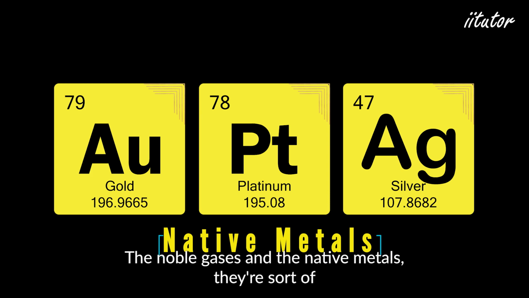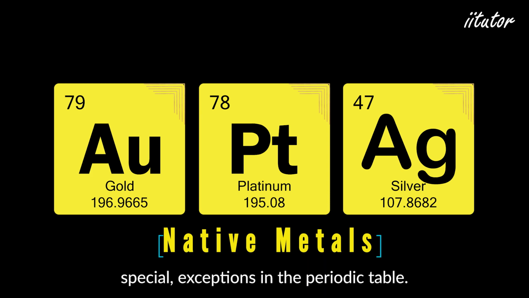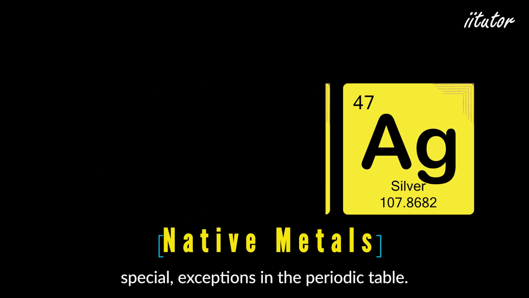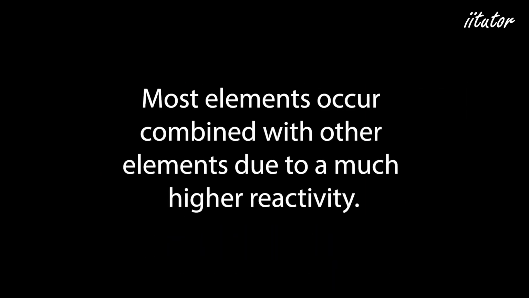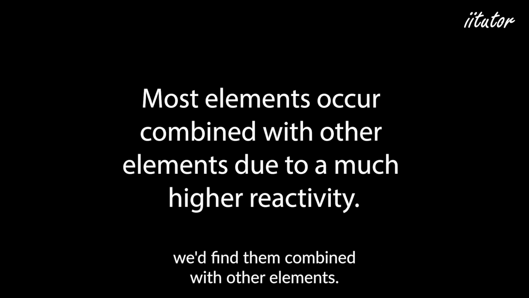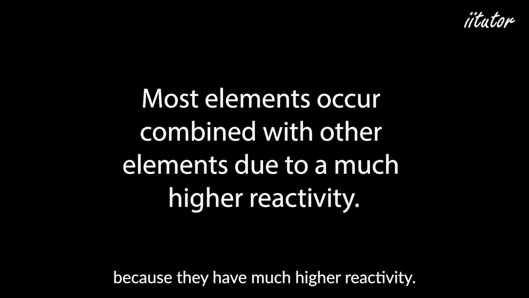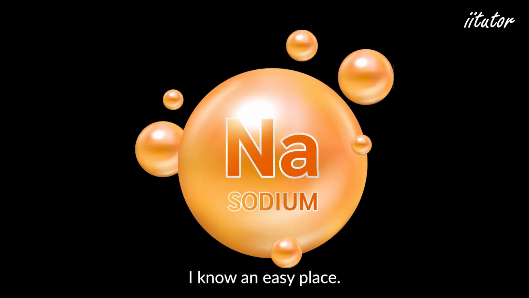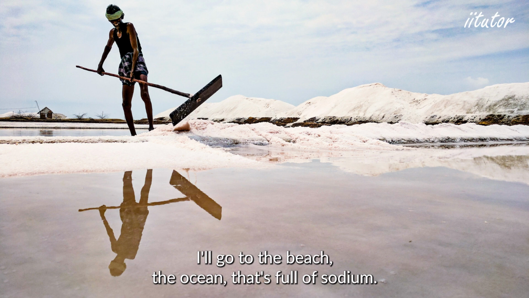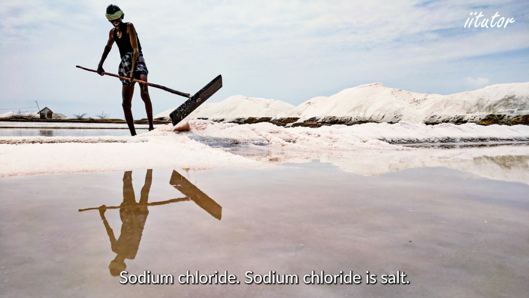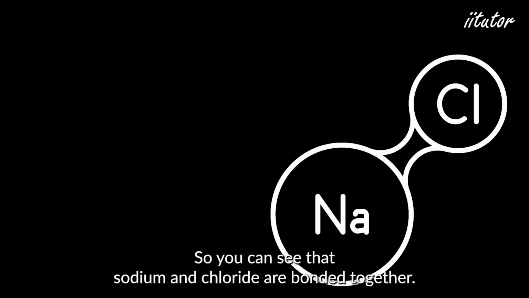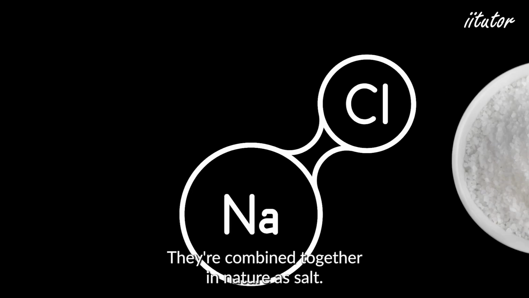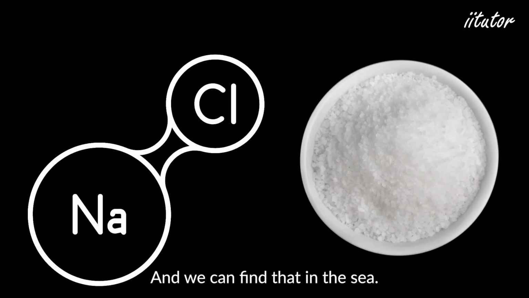The noble gases and the native metals are sort of special exceptions in the periodic table. Most other elements in the periodic table, if we were to go looking for them, we'd find them combined with other elements because they have much higher reactivity. Where would you find sodium in the world? I know an easy place. I'll go to the beach, the ocean. That's full of sodium, sodium chloride. Sodium chloride is salt. So you can see that sodium and chloride are bonded together. They're combined together in nature as salt, and we can find that in the sea.